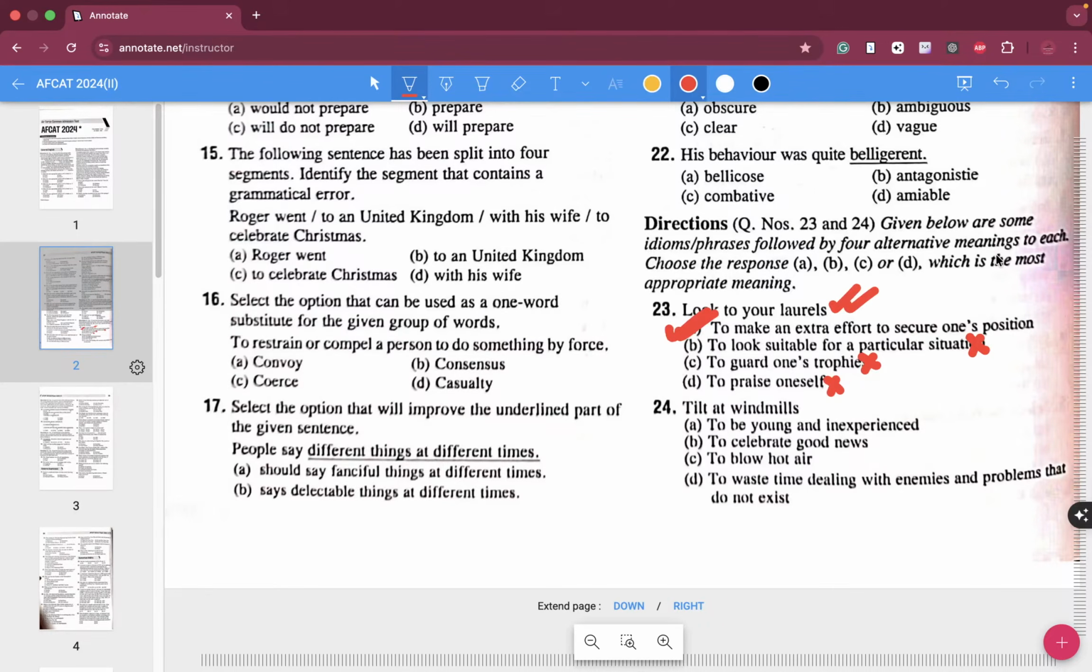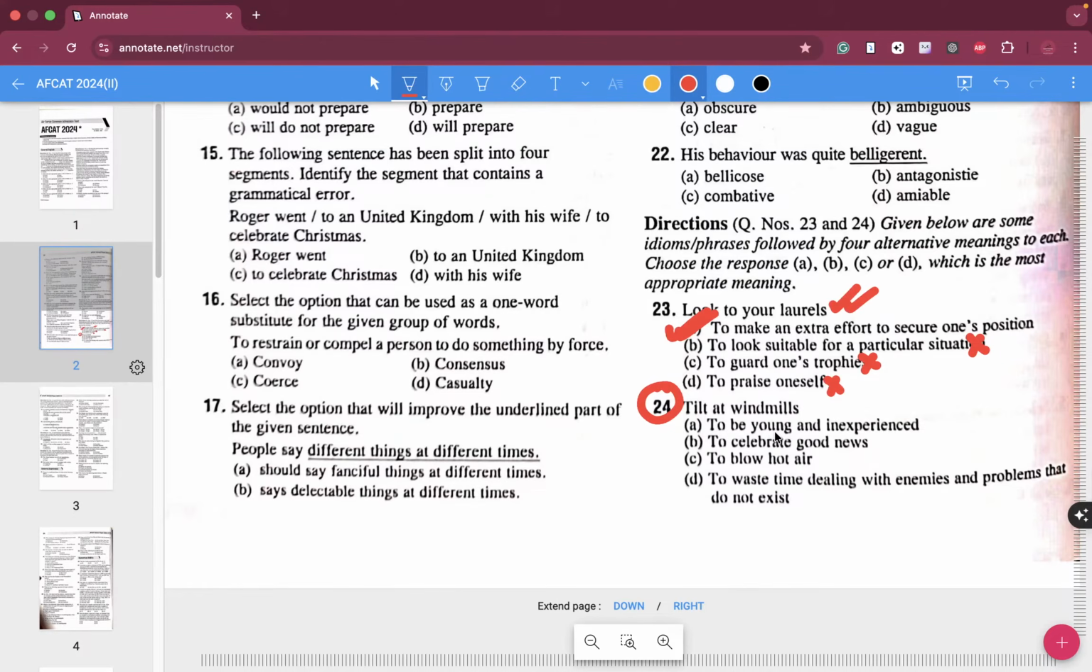Now the next question. Yes, I know you might have a lot of questions, I understand. But over here A is your closest answer for looking at your laurels. You are not guarding your trophies, you are not praising yourself, and you are not trying to look suitable for a particular situation as well. Now for question number 24, tilt at windmills.